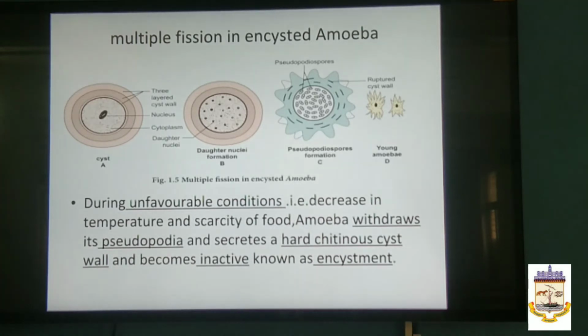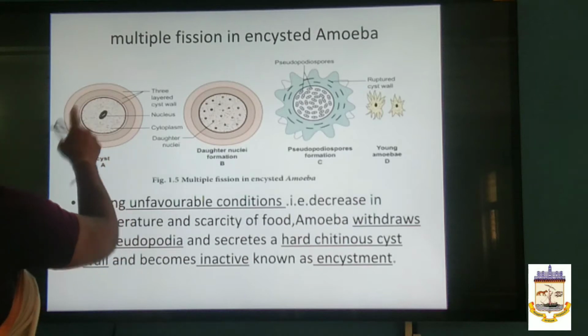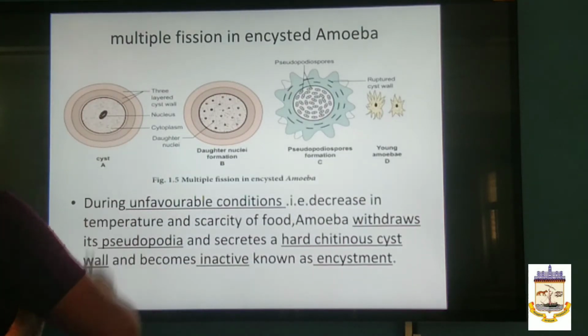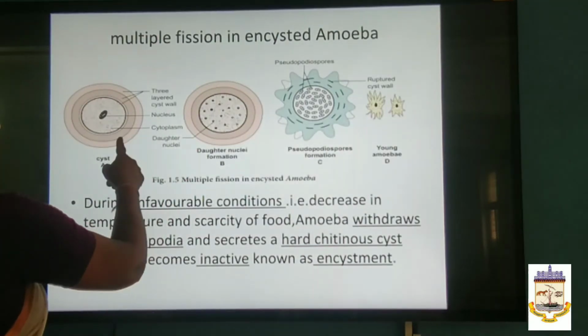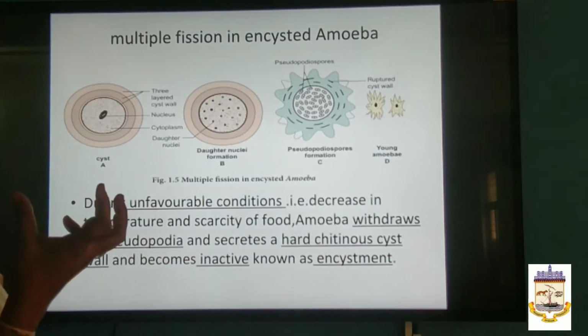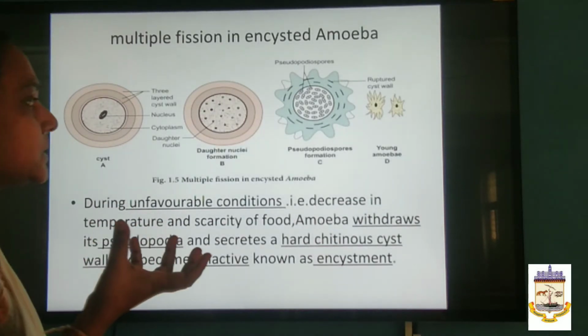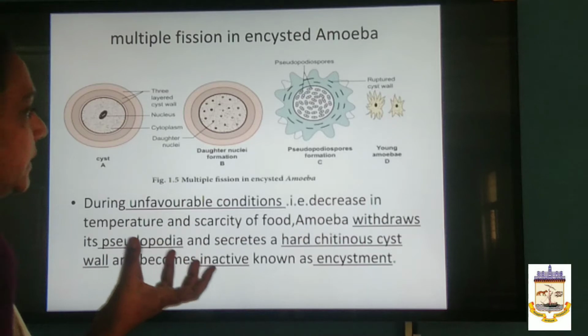Then another type of multiple fission, in which case we have taken an example. In amoeba also we find this type of multiple fission. But here it is encystment, we call it encystment. What this word means is that it is covered by a thick layered cyst wall, and the inner content protects the future young amoebae.